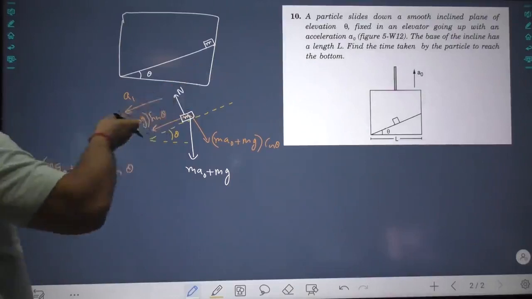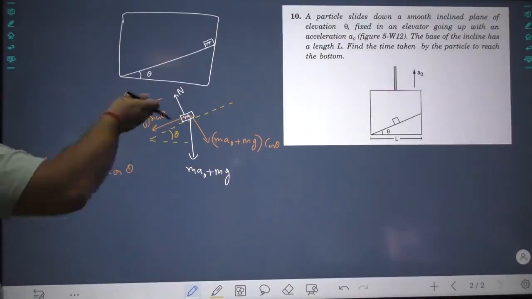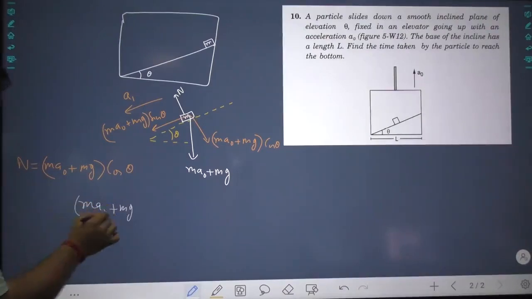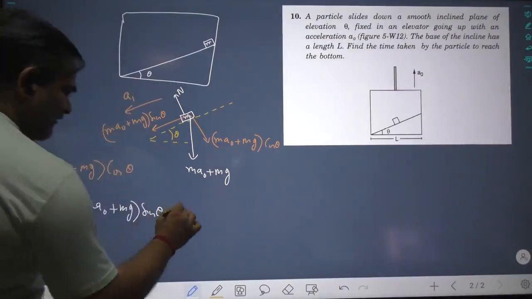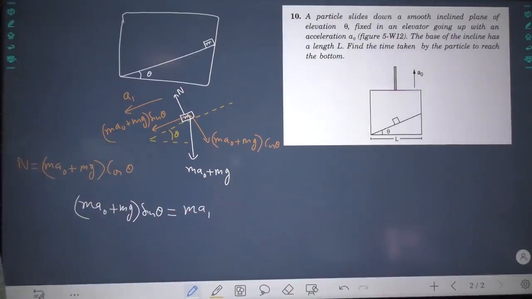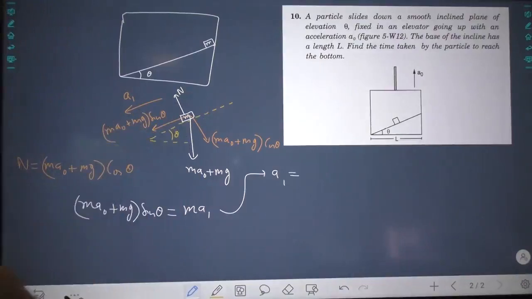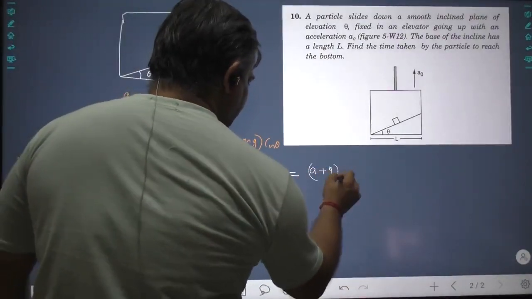And in this direction there is motion, and there is only this force in this direction. So (m a0 plus mg) sin theta should be equal to m a1. So the acceleration along the incline comes out to be (a0 plus g) sin theta.